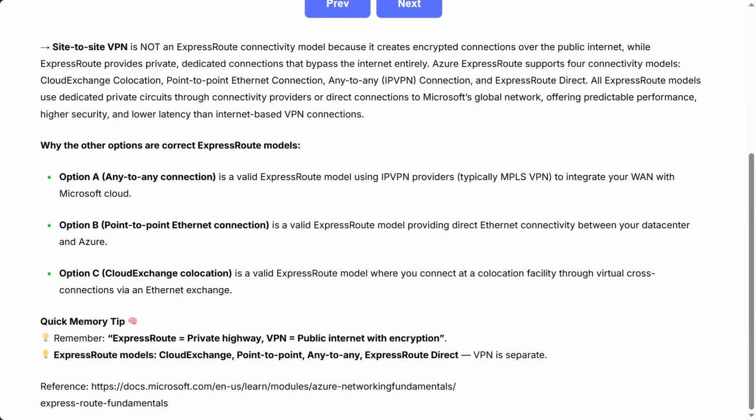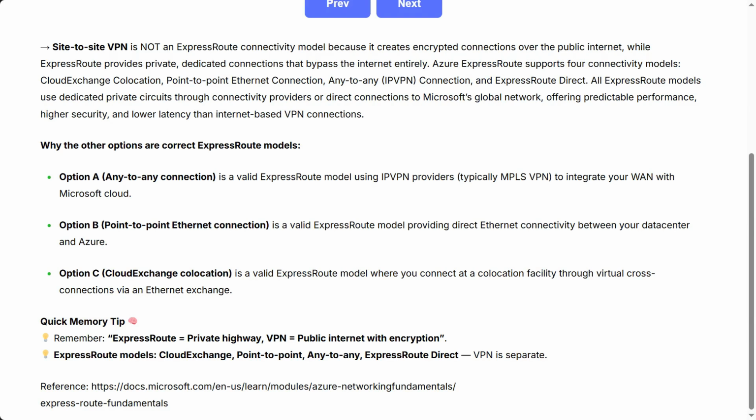Why the other options are valid ExpressRoute models. Option A, any-to-any connection, is a valid ExpressRoute model using IPVPN providers, typically MPLS VPN, to integrate your WAN with Microsoft Cloud. Option B, point-to-point Ethernet connection, is a valid ExpressRoute model providing direct Ethernet connectivity between your data center and Azure.